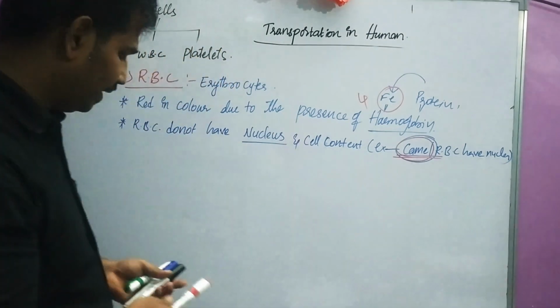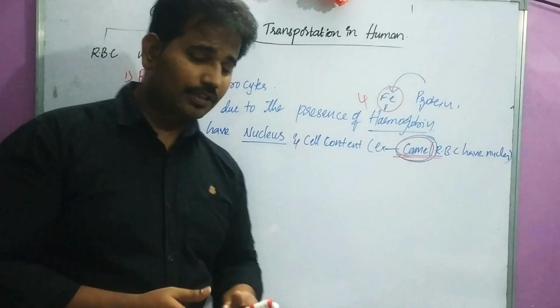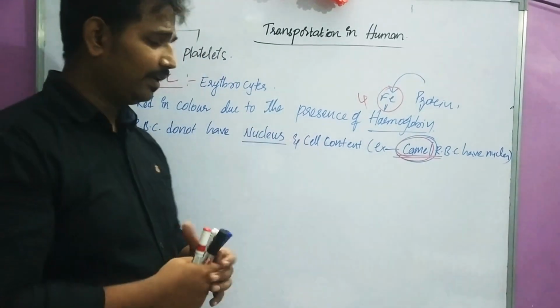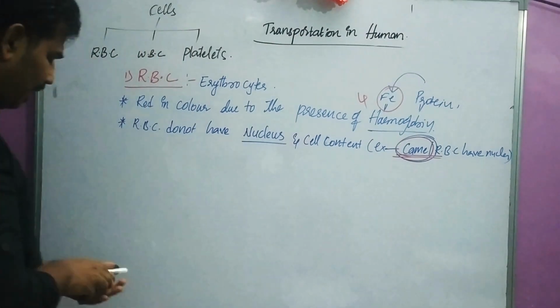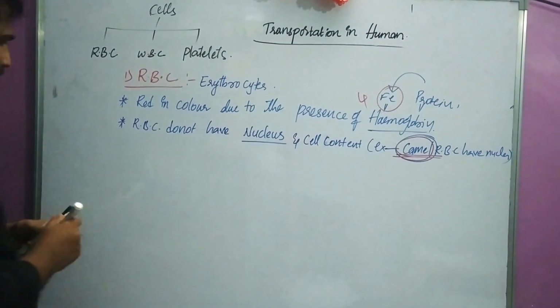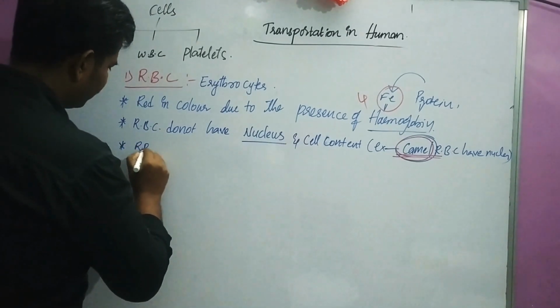Without a nucleus, how will RBCs multiply? You may get this second doubt in your mind. RBCs need not multiply. RBCs are prepared by bone marrow. Where are RBCs prepared? In bone marrow.